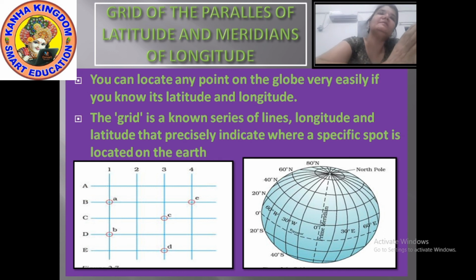In the second picture on the right, you can see how the grids are made: where the poles are, how the latitude lines go from west to east, and the longitudes go from north to south and form a grid. Now to know more easily how you can locate a place, on the left side I have shown you something. To understand this clearly, draw equidistant vertical and horizontal lines on a paper.